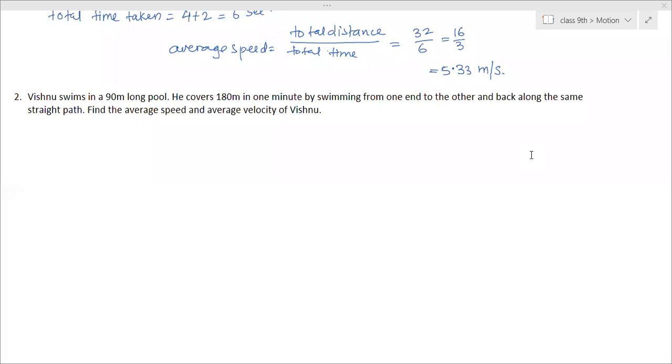What is the average speed formula? Average speed equals total distance by total time. Now read the question. Vishnu swims in a 90-meter long pool.